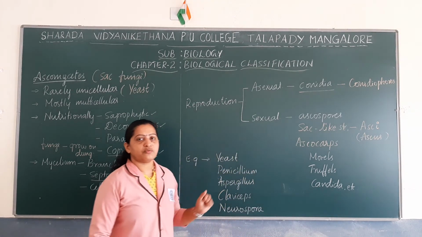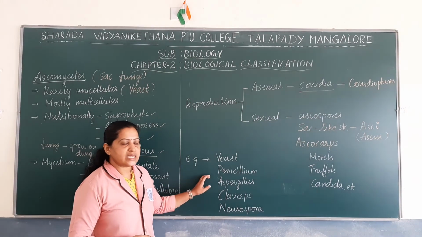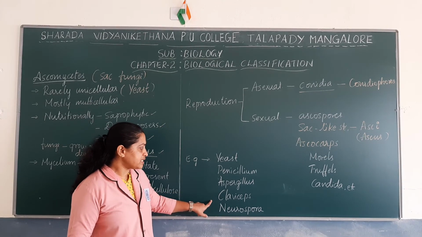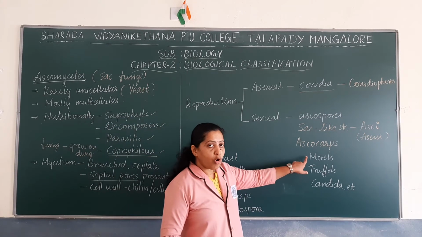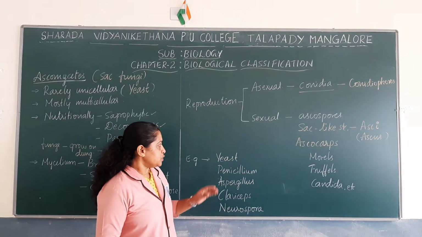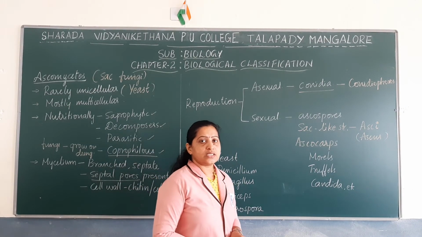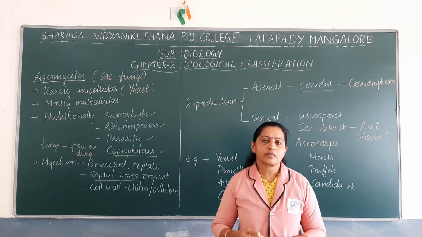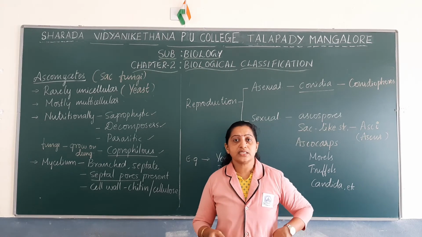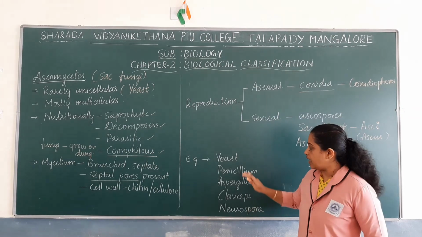Now, let us note down some of the examples or members of ascomycetes. The members of ascomycetes include yeast, penicillium, aspergillus, claviceps, neurospora, morels, truffles, candida, etc. Okay. So, among these, yeast. You know the economic importance of yeast. Yeast is used in baking industries and brewing industries for the fermentation process.